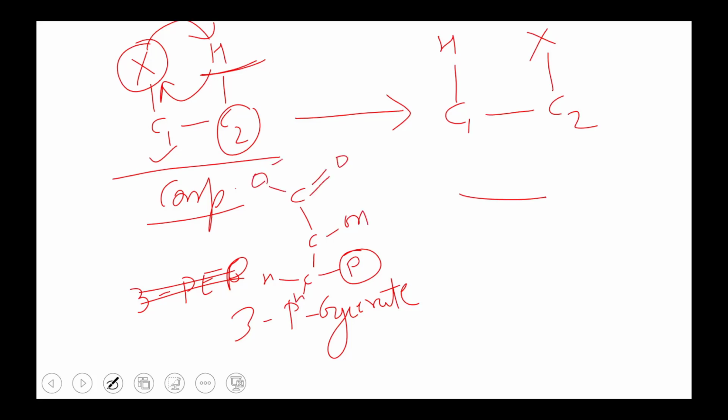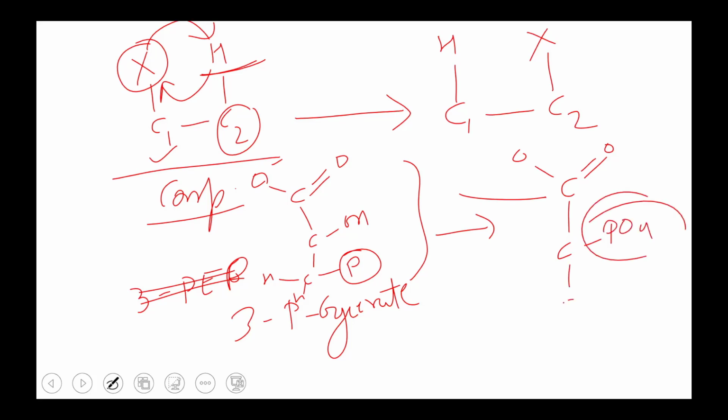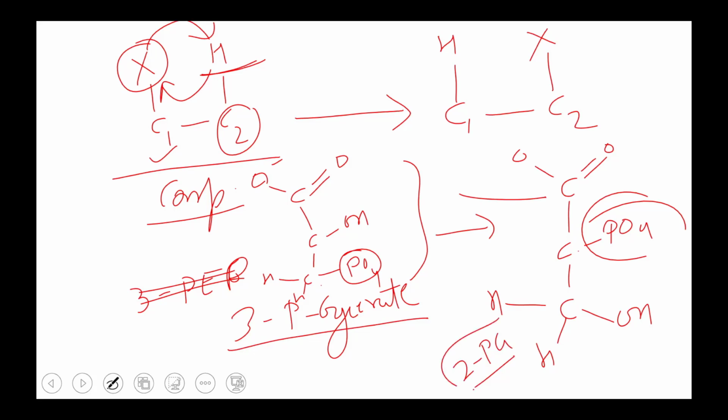If this is 3-phosphoglycerate, after mutase activity it looks something like this. Now the phosphate group has shifted from the third carbon to the second carbon. So from 3-phosphoglycerate, it becomes 2-phosphoglycerate. This is what mutase does. It is performed by the enzyme phosphoglycerate mutase.